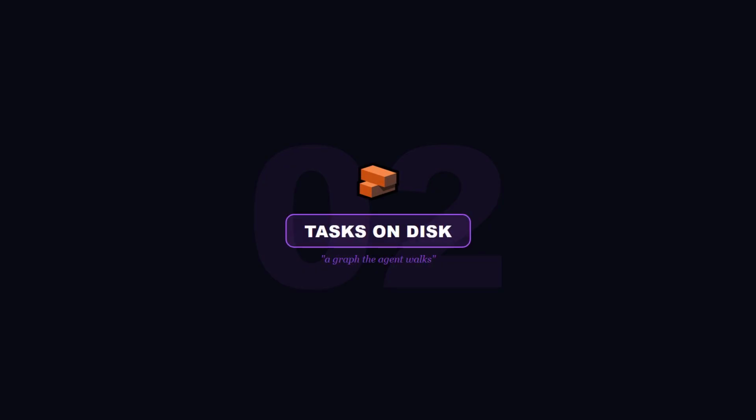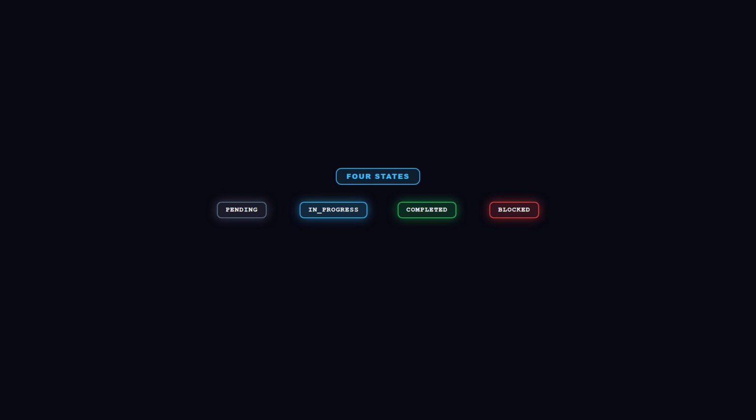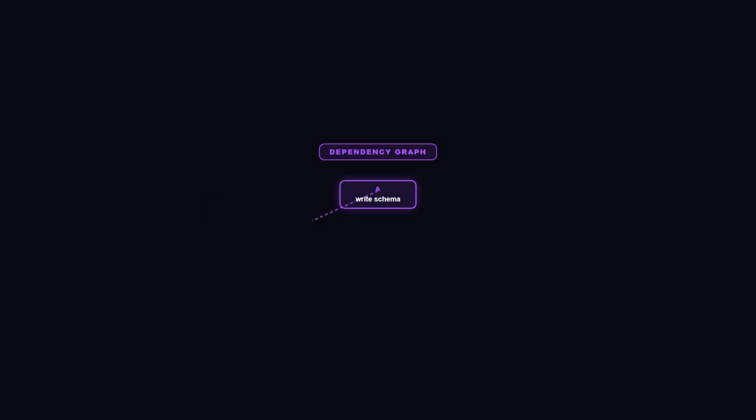So how does it actually work? Tasks expose 4 tools: task create, task get, task update, task list. Same shape you would expect. Each task has a status: pending, in progress, completed, or blocked. And here is the part that turns a list into a graph. Every task can declare what blocks it. You call add blocked by with the IDs of tasks that have to finish first. The runtime stores the relationship symmetrically. If A blocks B, then B is blocked by A. You just defined a directed acyclic graph.